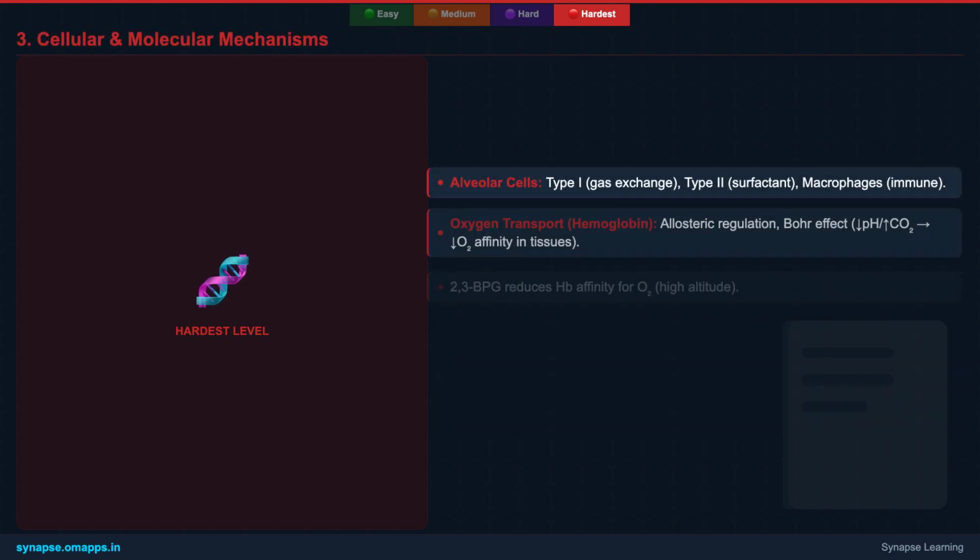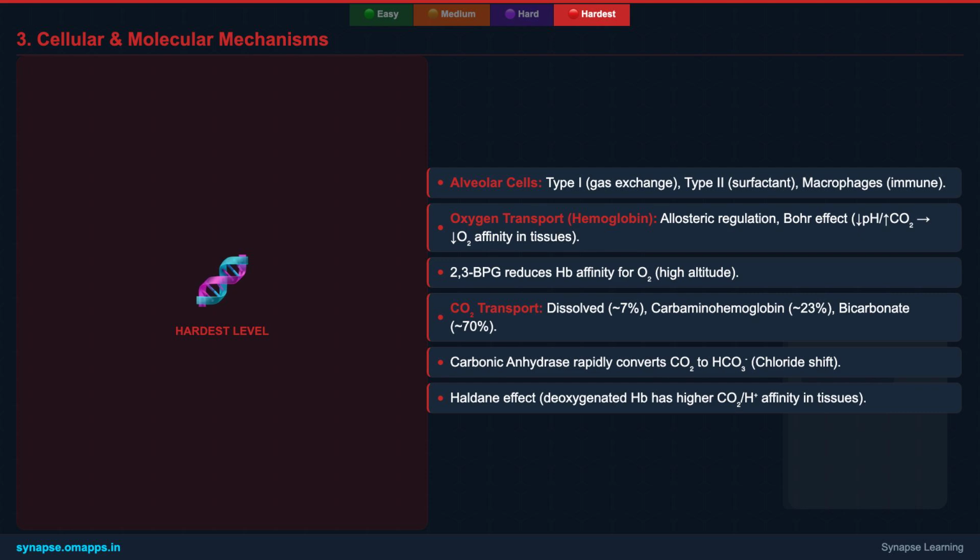At the cellular and molecular level, the lung is a bustling factory. Type I pneumocytes form the incredibly thin barrier for gas exchange, while type 2 pneumocytes produce surfactant, vital for maintaining alveolar integrity. Alveolar macrophages act as the lung's immune defense. Oxygen transport is intricately regulated by hemoglobin's allosteric properties. The Bohr effect, where hemoglobin's oxygen affinity decreases with lower pH or higher CO2, ensures O2 is released exactly where it's needed in the tissues.